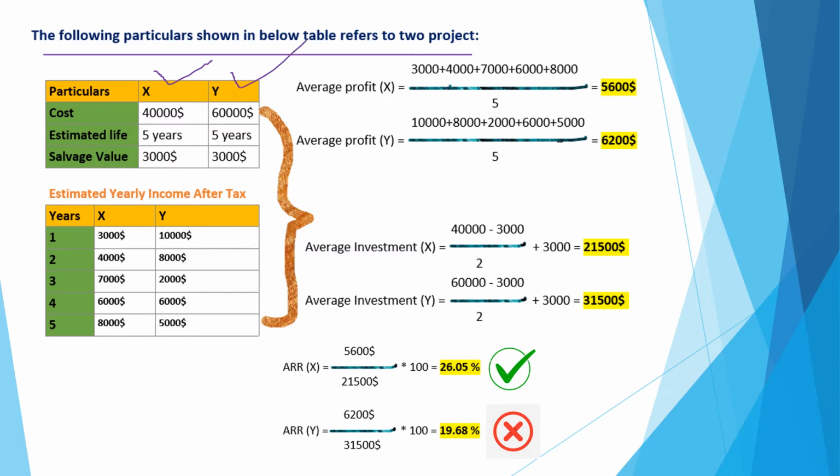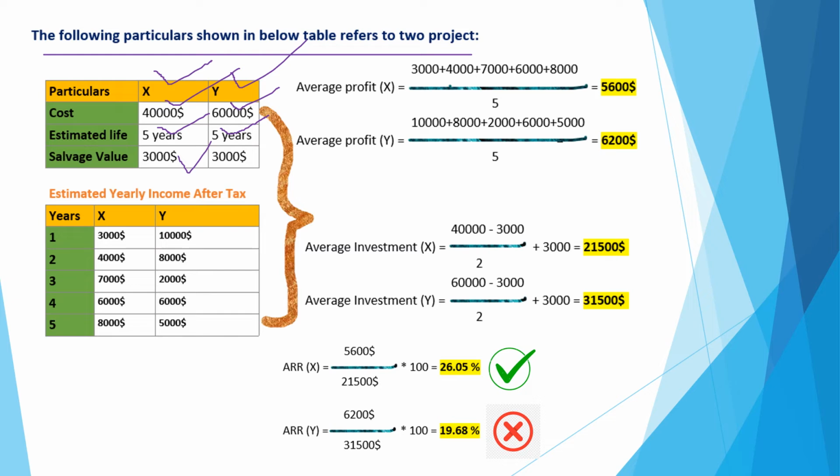The initial cost for project X is $40,000 and for project Y is $60,000. The estimated life for recovering our initial investment is 5 years, and for project Y is also 5 years. The salvage value, as I said, is the extra amount we receive after the expiry of that asset.